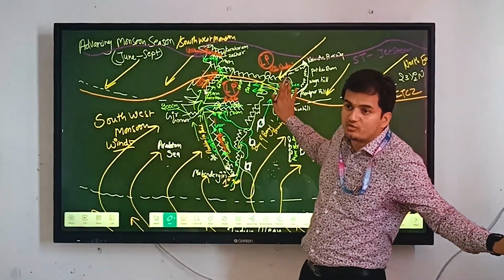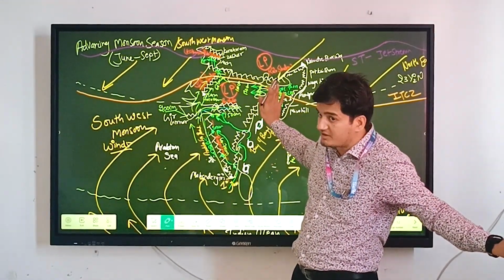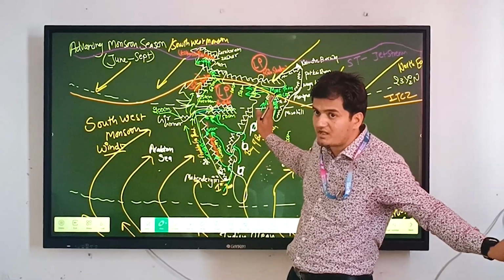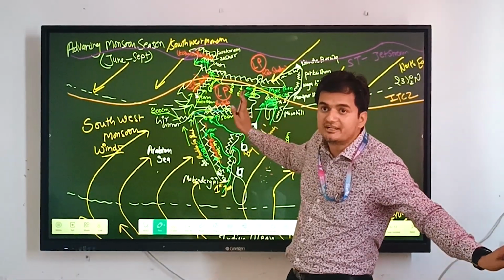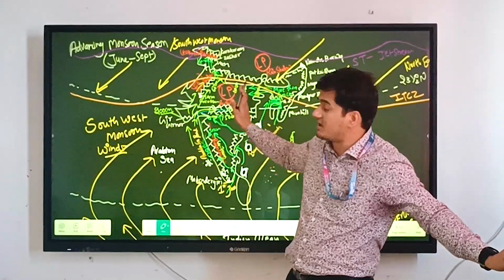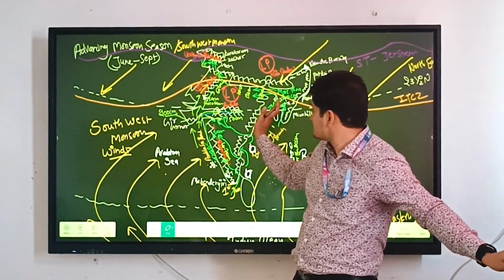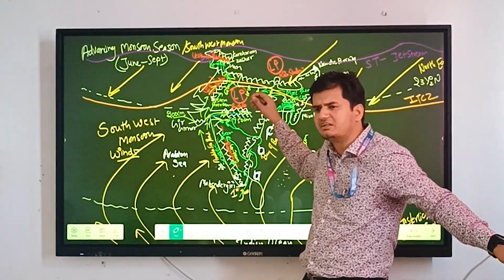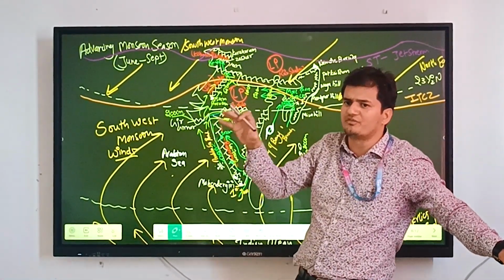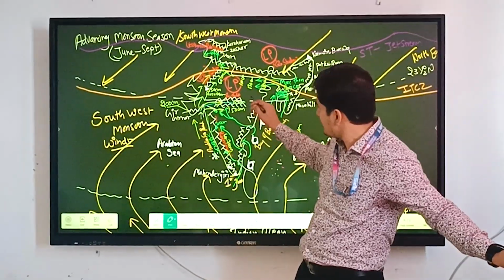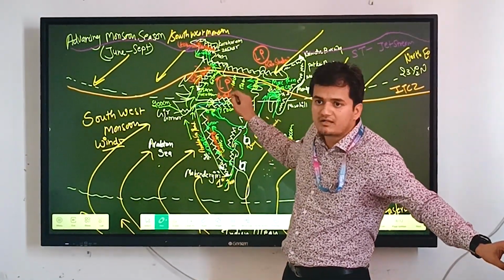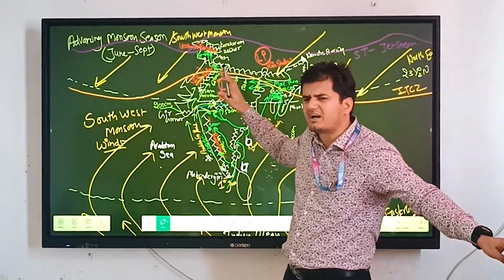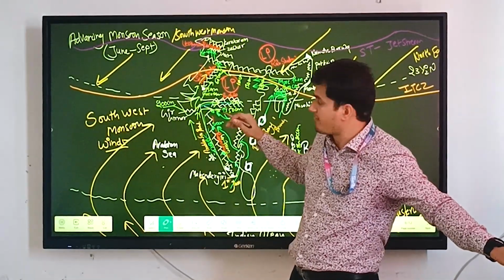We have more than 200 centimeters of rainfall in the northeast region of India, then 180 centimeters in West Bengal. Then west of it, we have Bihar, where near Patna we have 150 centimeters of rainfall. Then we have the Allahabad, Prayagraj region, where we can see around 100 centimeters of rainfall.